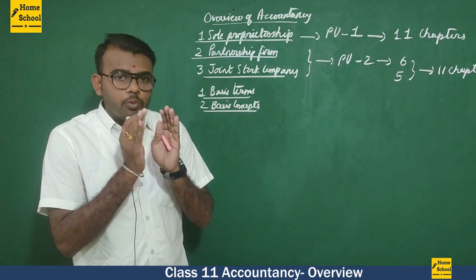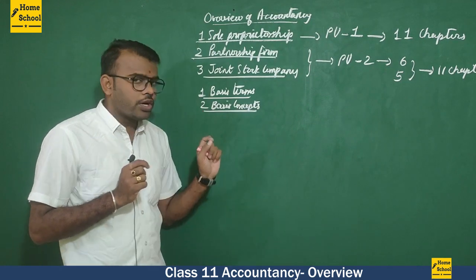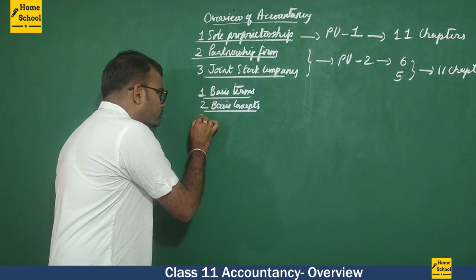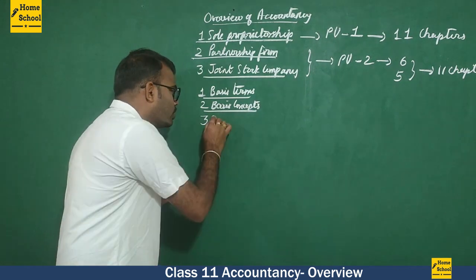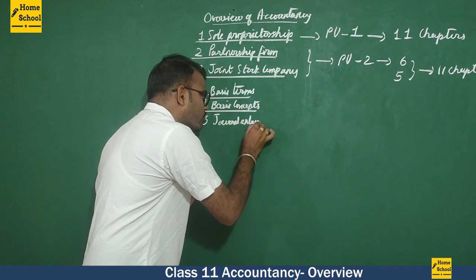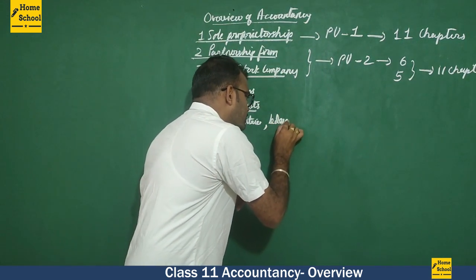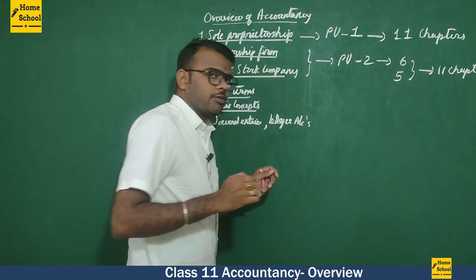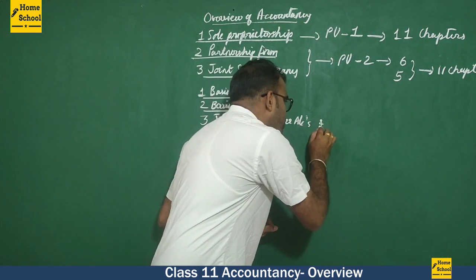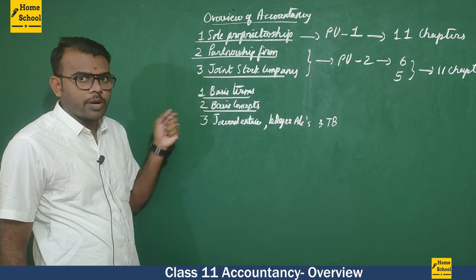These are very, very important concepts to read, because in the recording of a transaction 1, we are going to study about preparation of journal entries, posting them into the ledger account, and preparation of the trial balance. So this we are going to study in the third chapter.